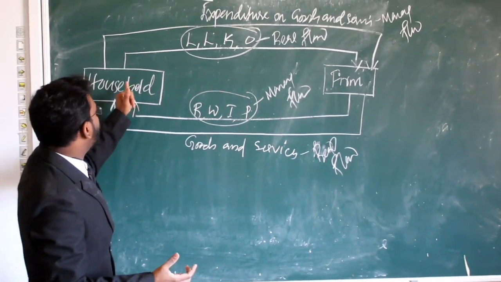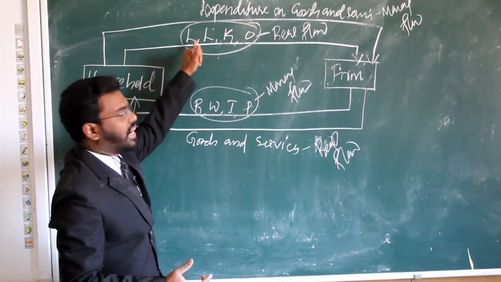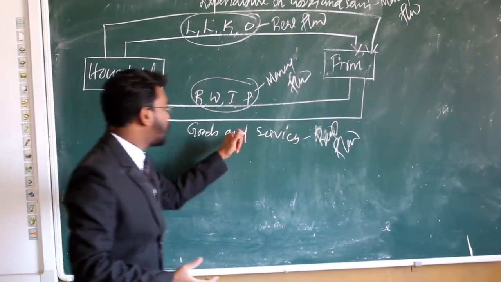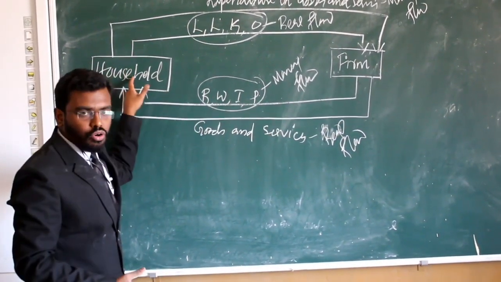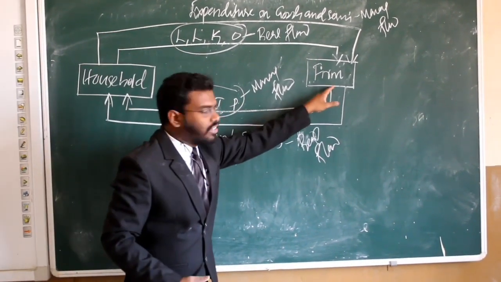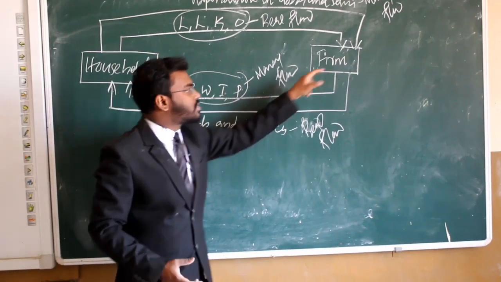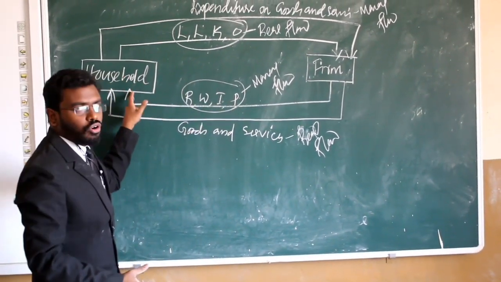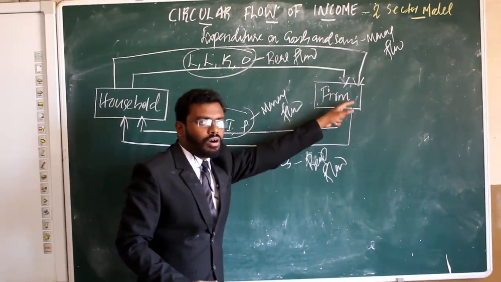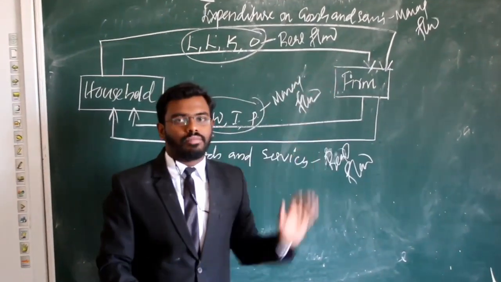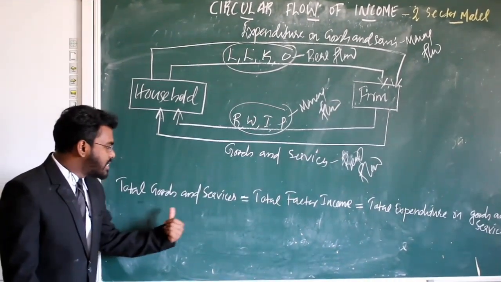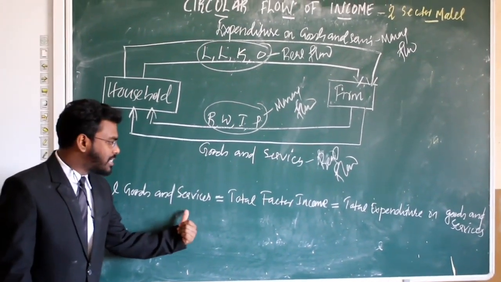So here real flows are flow of factors of production from household to firm and flow of goods and services from firm to household, and money flows are flow of factor income, that is rent, wage, interest and profit from firm to household, and expenditure on goods and services from household to firm.